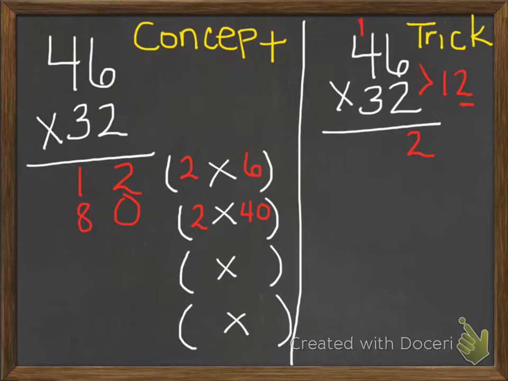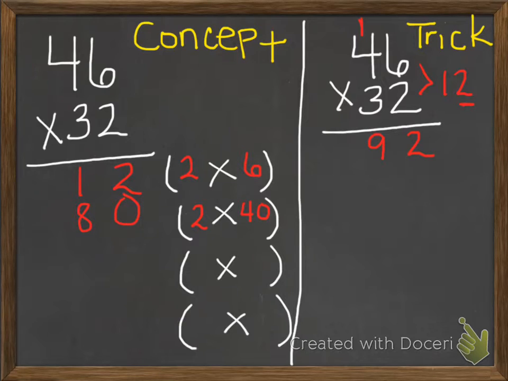So now I can multiply my 2 ones with my 4 tens. So 2 times 4 is 8, plus 1 more 10 is 9 tens. So it's 92. So if I were to go back to the concept, and if I added my 12 and my 80, I would get 92. And that's why when I do the trick, it's the same value. It's faster, which is why we do the trick.